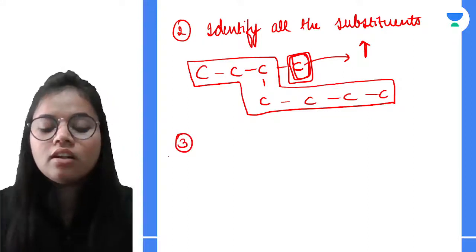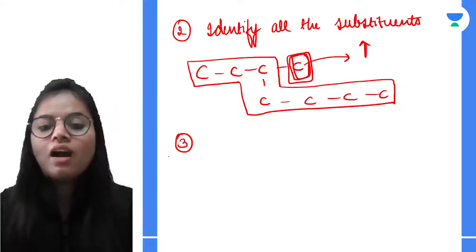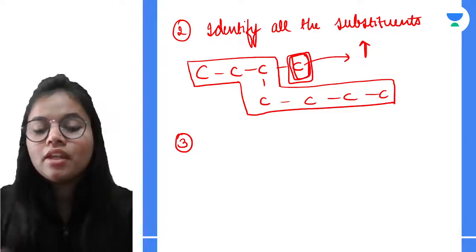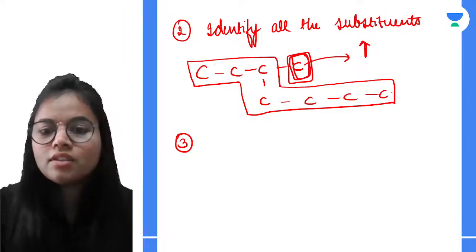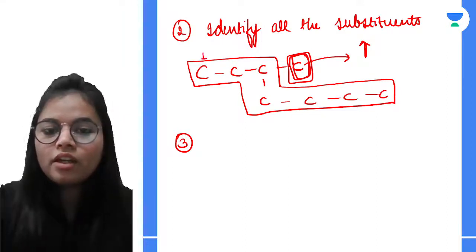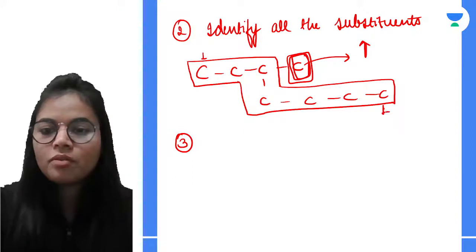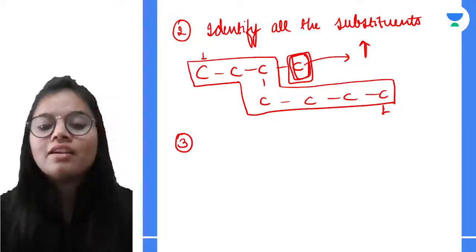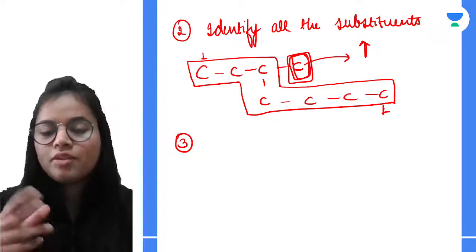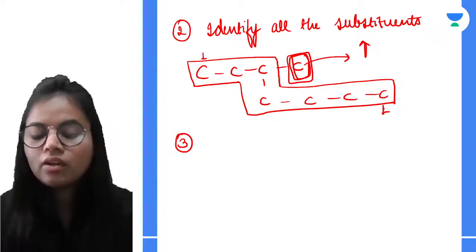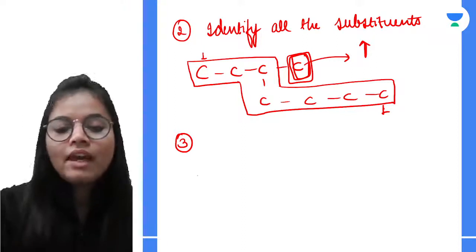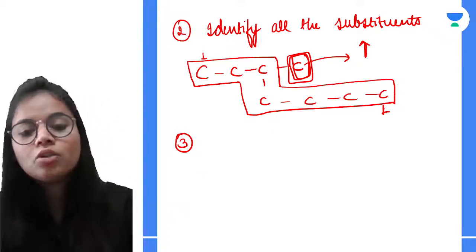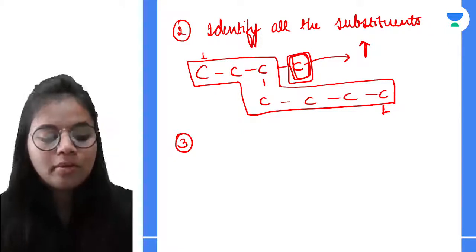Now, the third point is how to start the numbering of the carbon chain. There are 7 carbons, so I can start the numbering from here also and I can start numbering from here also. But what is the correct method? I cannot start numbering from anywhere. There has to be a certain rule. We have to start numbering in such a way that the substituent gets the lowest number.